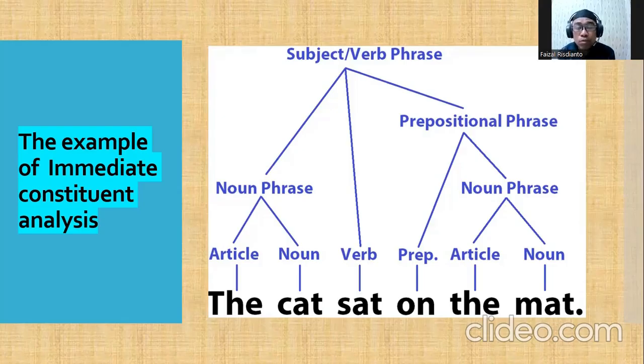Yeah, "the cat" belongs to noun phrase, "sat" verb, and then "on the mat." "On" is preposition, "the mat" is noun phrase. "The" is article or determiner, and then "mat" noun. So "the mat" is a noun phrase plus preposition "on," so that it is a prepositional phrase. "Sat" is verb, so it is verb phrase. "The cat" is article and noun, it is noun phrase. So noun phrase, verb phrase, and prepositional phrase form the beautiful sentence "The cat sat on the mat."